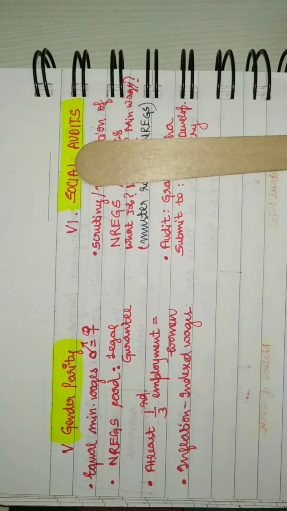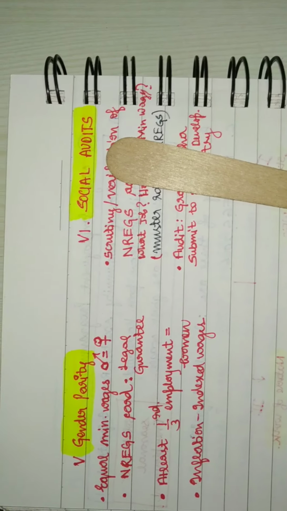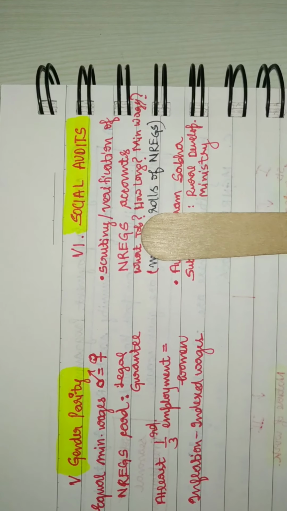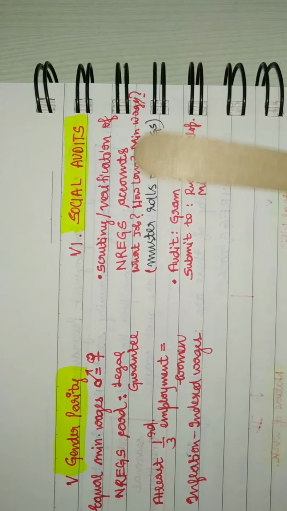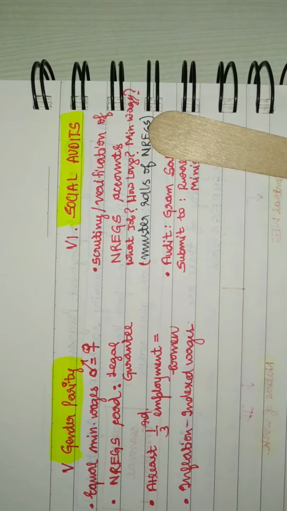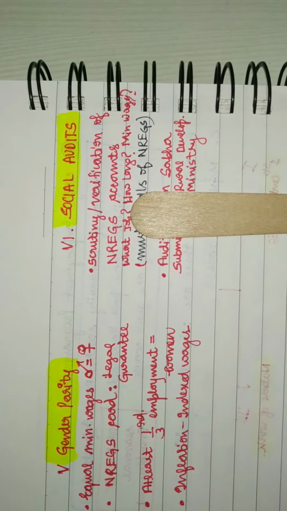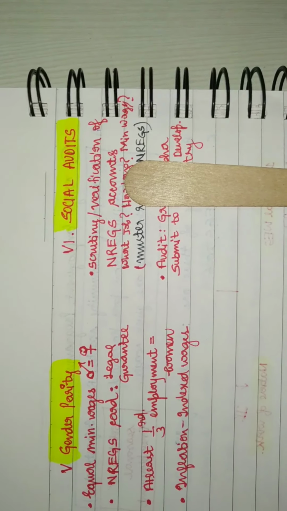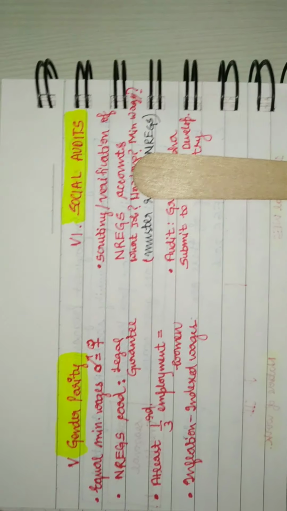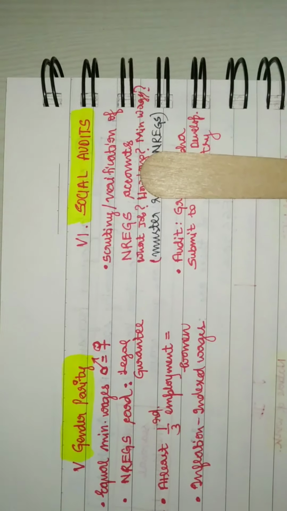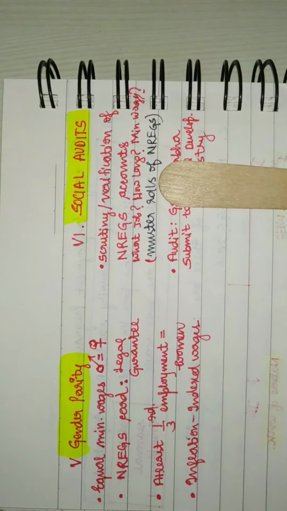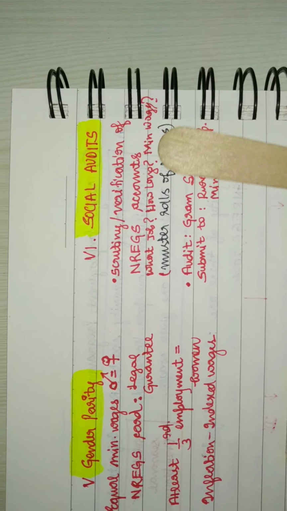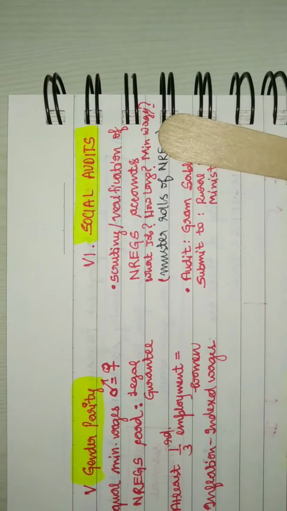And finally, the sixth feature is social audits, that is scrutiny and verification of NREGS accounts, which is the muster roll of NREGS. What jobs do people get, how many jobs in the village are being given, what kind of manual job, are there sufficient funds, when did they receive their last salary, what is the minimum wage, right?